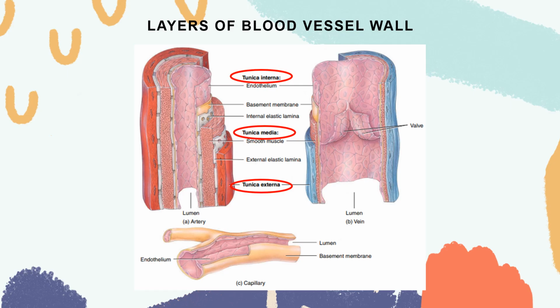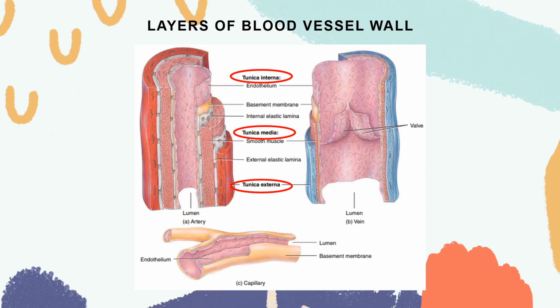So we have the three layers of your blood vessel wall: tunica intima, tunica media, and tunica externa. Tunica intima is the innermost layer. It is comprised of a single layer of endothelial cells. Your tunica media, which is found in the middle, is comprised of smooth muscle cells, elastic, and connective tissues. The layer is much thicker in arteries, and veins have fewer elastic fibers.